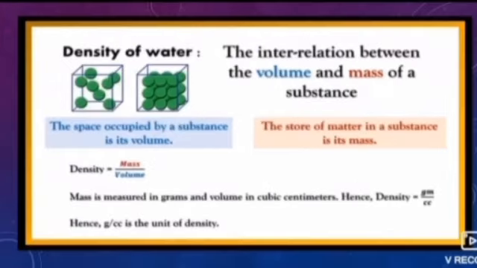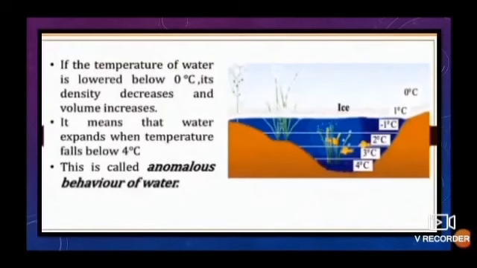Usually, when the temperature of a substance is lowered, its density increases as the volume decreases, but water is an exception to this rule.